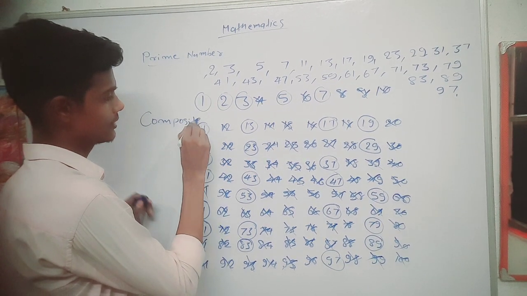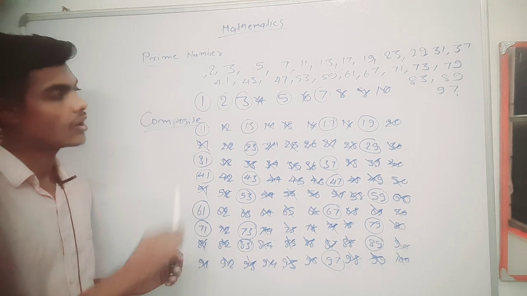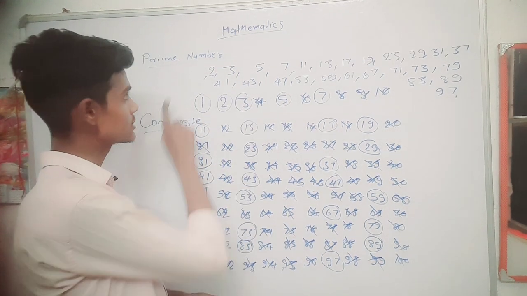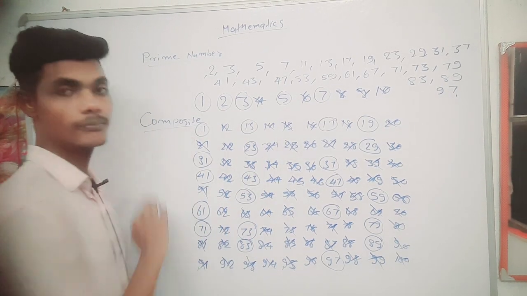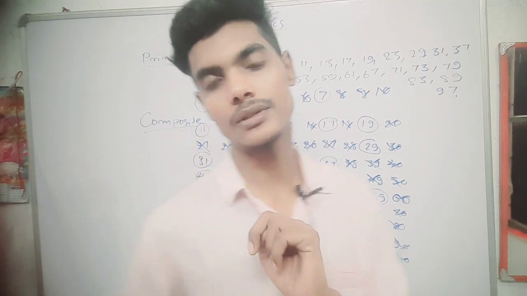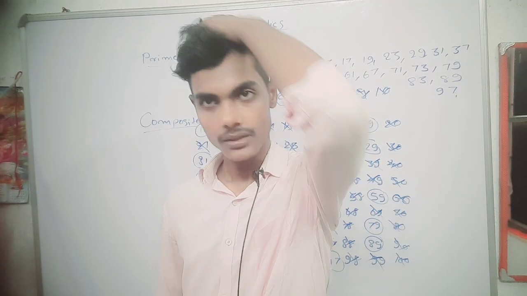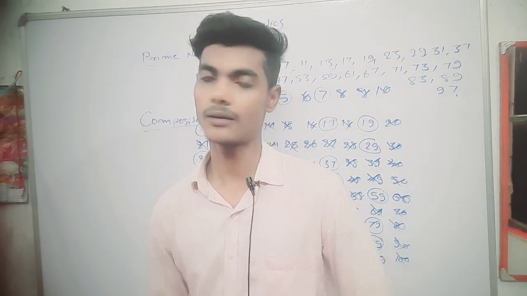We have two kinds of numbers, prime numbers and composite numbers. All numbers in a circle are known as prime numbers, and all numbers that are crossed are known as composite numbers. If you look at 1 to 100 and so on, you will see these two kinds of numbers, understand. First is prime number and second is composite number.